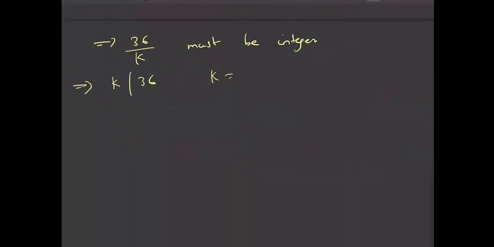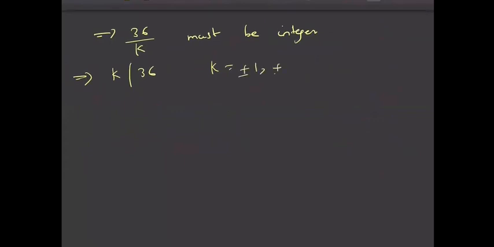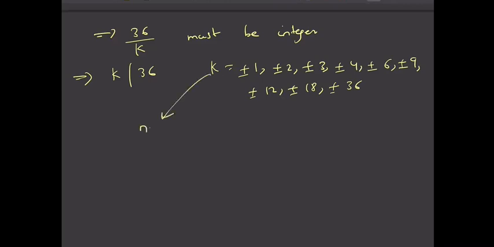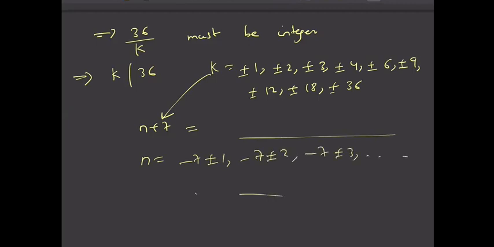So what are the factors of 36? You can take plus minus 1, plus minus 2, plus minus 3, plus minus 4, plus minus 6, plus minus 9, plus minus 12, plus minus 18, and plus minus 36. These are all the possible factors of 36. And finally, k is nothing but n plus 7, which is equal to all these values. Then you can find all the values of n, that is minus 7 plus minus 1, minus 7 plus minus 2, minus 7 plus minus 3, and so on. So you will get all the possible values of n for which (n plus 1) whole square by (n plus 7) is an integer.